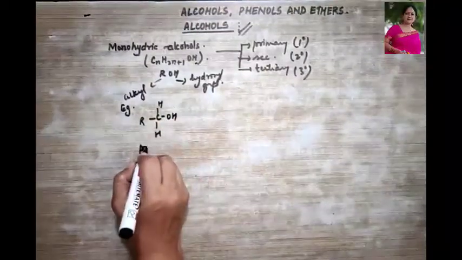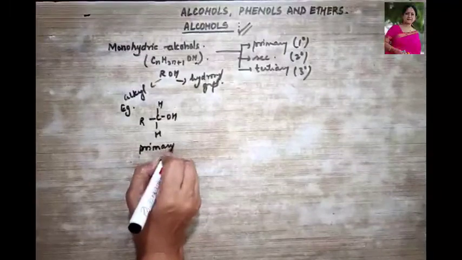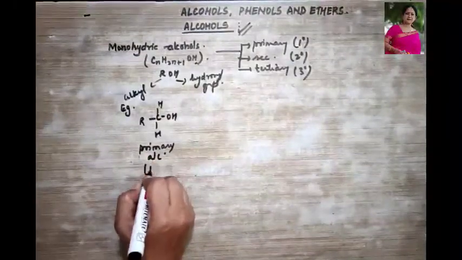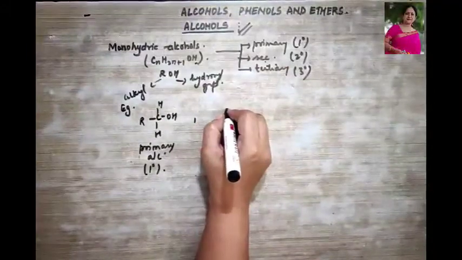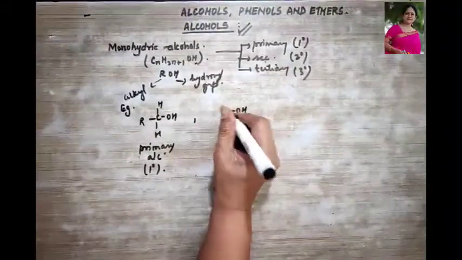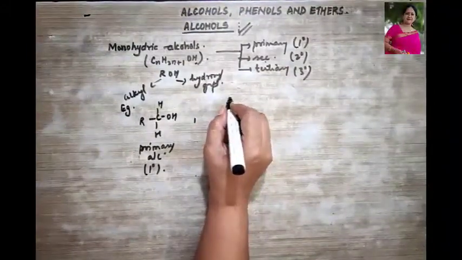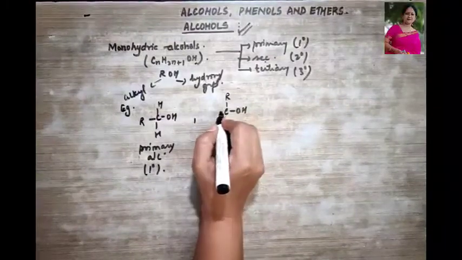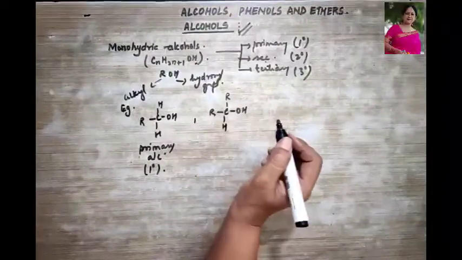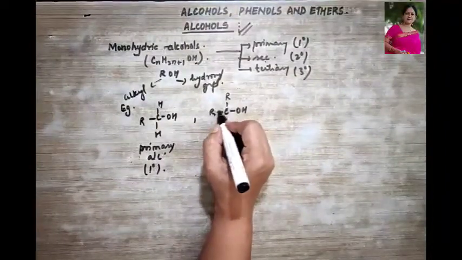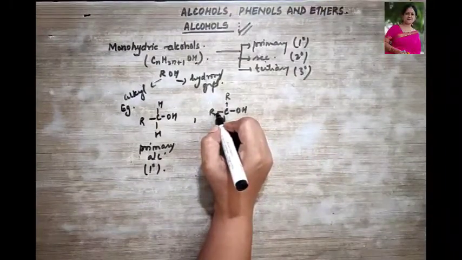CH3OH. This is your primary alcohol, okay? Then secondary alcohol is when the hydroxyl group is attached to a carbon which is attached to two alkyl groups, right?